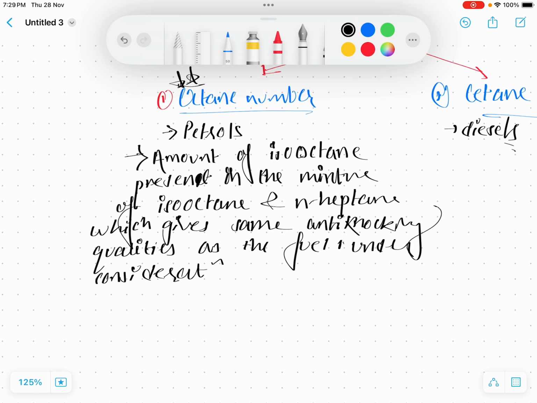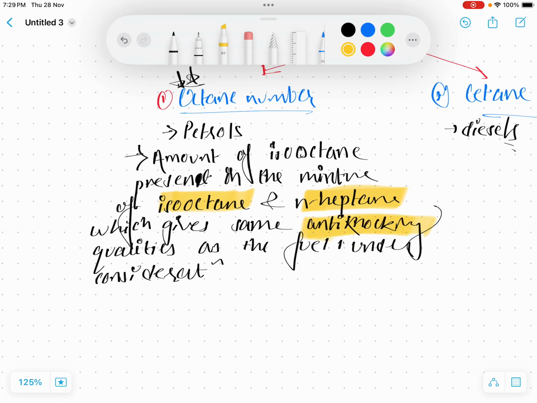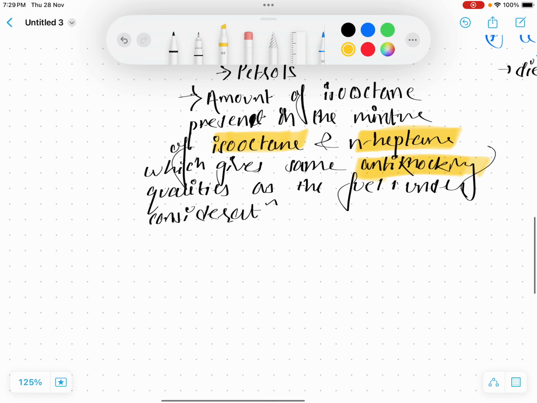So here are a few terms which need to be discussed. There is isooctane, there is n-heptane, there are anti-knocking agents. Octane number is simply the amount of isooctane present in a mixture of isooctane and n-heptane. So what is isooctane? It is just a molecule.